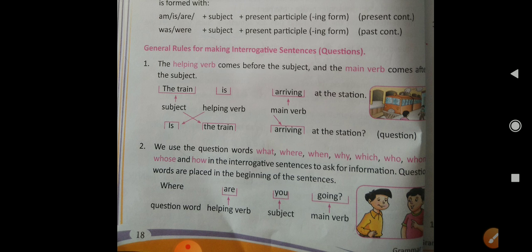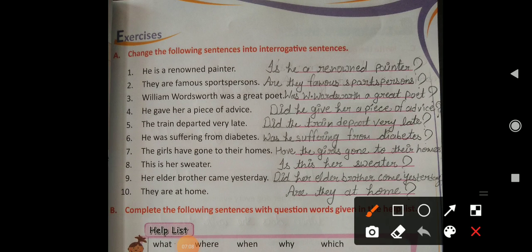I hope students this chapter is also clear to you. Now we will move on to the exercises. So let's start with exercise A. Change the following sentences into interrogative sentences. The first one is, he is a renowned painter. So the interrogative of this sentence would be, is he a renowned painter? And then question mark. They are famous sports persons. Are they famous sports persons?